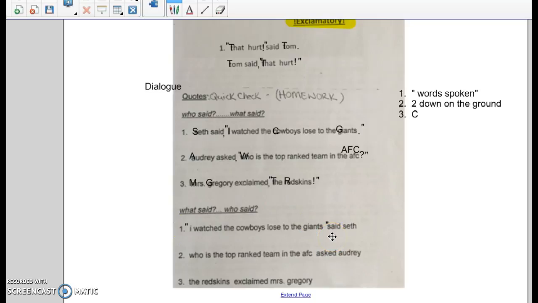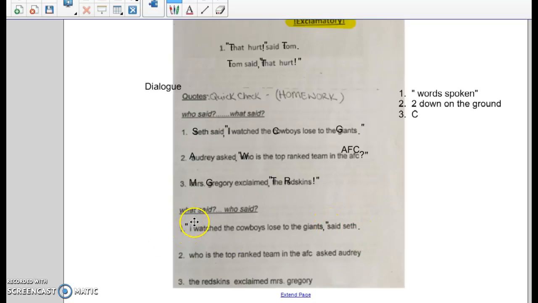Well, it's a statement, so it's going to be a comma and a period. The period always goes at the very end in that case. Make sure you can tell the comma is before the quotes. Punctuation, then quotes. So we have quotation marks. "I watched the Cowboys lose to the Giants," comma, quotes, said Seth, period.